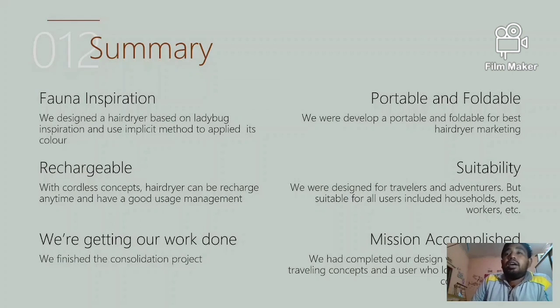Summary. In the summary, we achieved every objective of our hair dryer design, which are fauna inspiration, rechargeable, foldable and portable, and suitability. Mission accomplished. So we reached our objective.